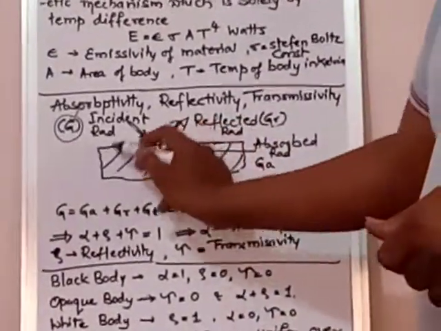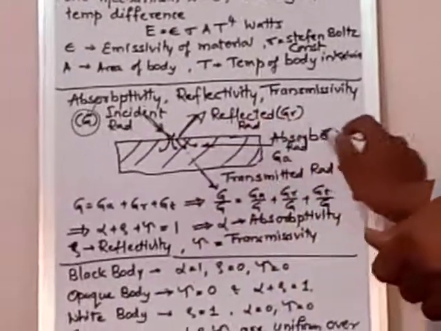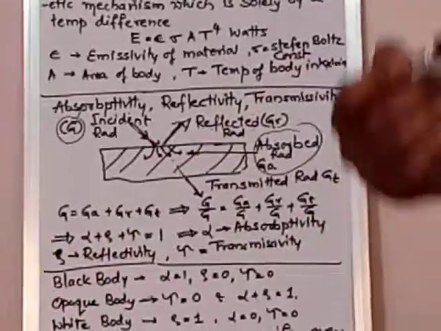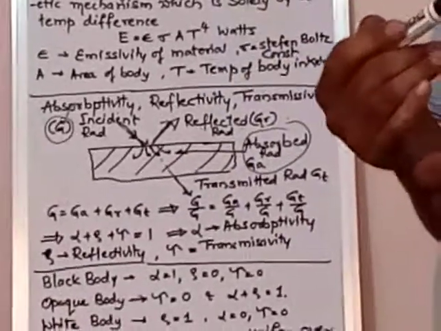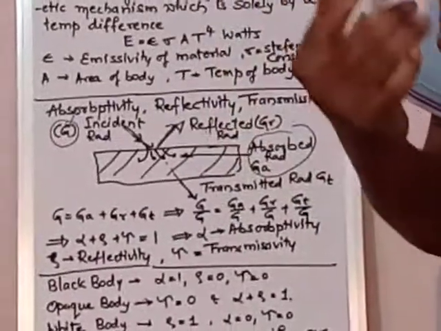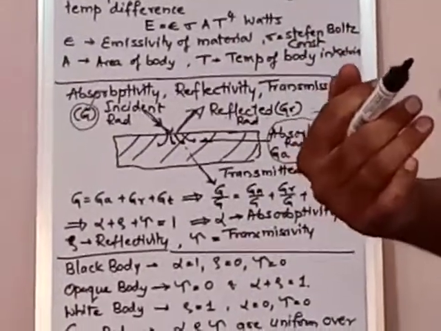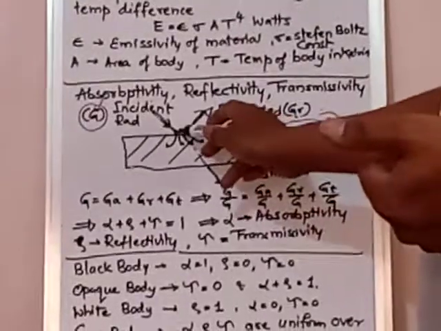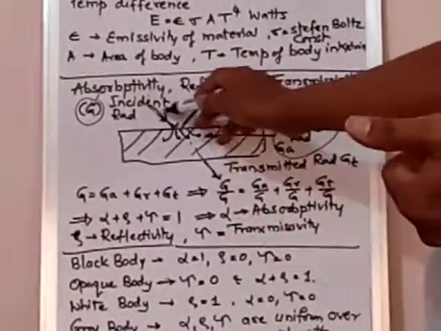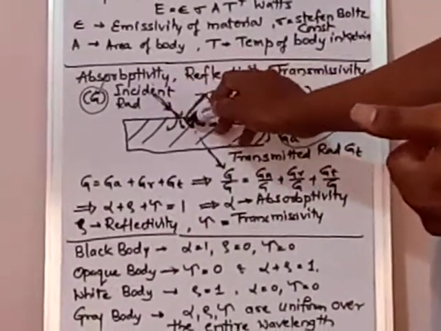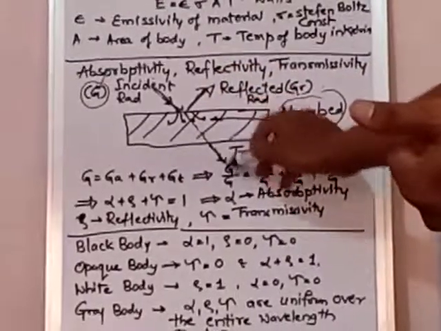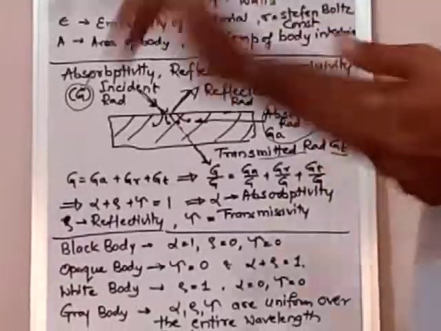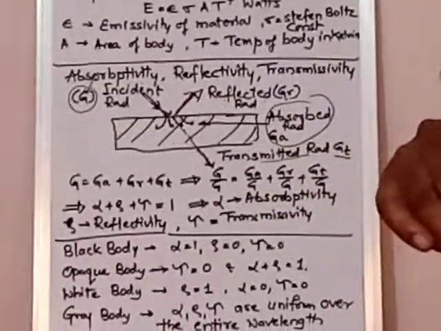Some part of the energy is absorbed, that is called absorbed radiation, that is GA. So some amount of energy is absorbed by the material. It depends on the type of material we are using. And some amount will be transmitted, meaning the ray can pass through the body and come out of the body. That is called the transmitted radiation, that is GT. T stands for transmission.